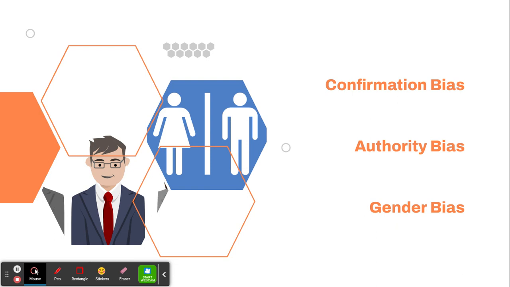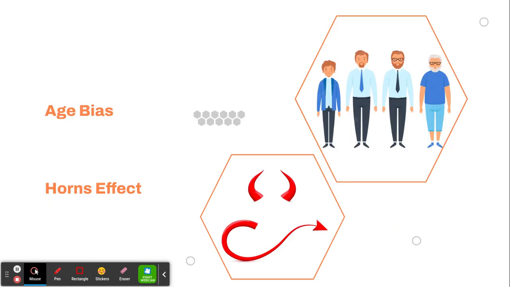Gender bias, the favoring of one gender over another, also referred to as sexism. It occurs when someone associates certain stereotypes with different genders. An example of this can be bias during the hiring of female candidates, even though they have similar skills and experiences. Age bias, discrimination against others based on their age, often coming from older team members. An example of this can be when an older team member was passed over for a promotion, which ended up going to a younger team member with less experience and seniority.